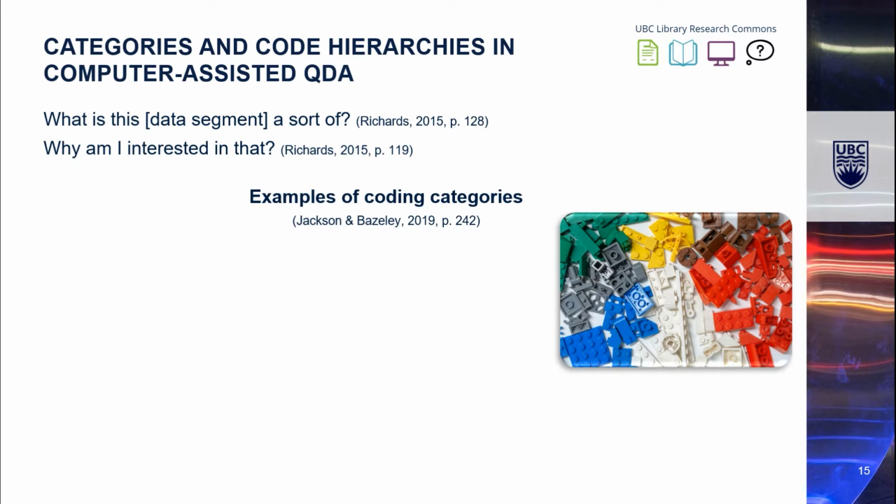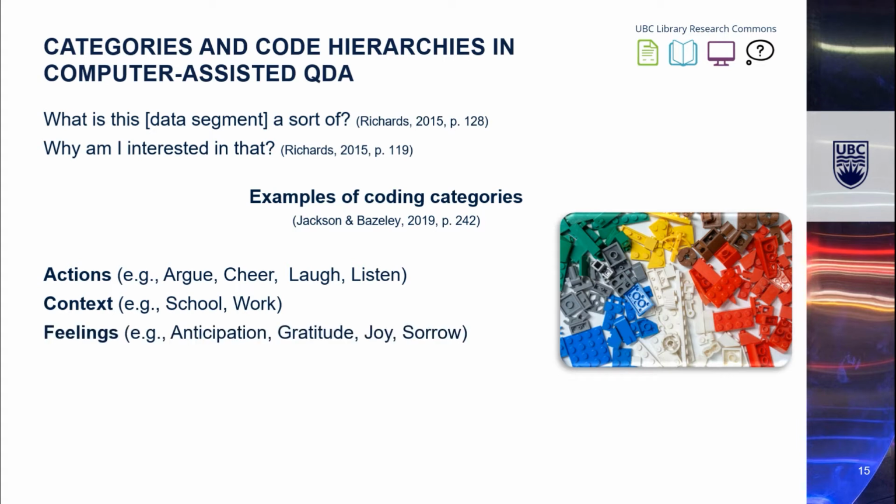Next, we move to Jackson and Bazeley's examples of coding categories from their book Qualitative Analysis with NVivo. Looking at this small selection of code categories that they provided in their book, we can think of types of code categories for actions, and then subcodes like argue, cheer, laugh, or listen. The same goes for context as a code category with subcodes such as school, work, and then the category of feelings, and so on. An interesting example that may apply to different research projects is the code category valences, or attitudes. Subcodes of this code category may include negative, neutral, positive, conflicted, or uncertain.